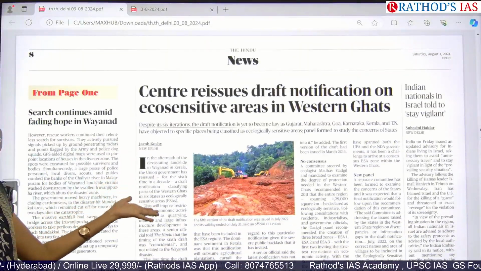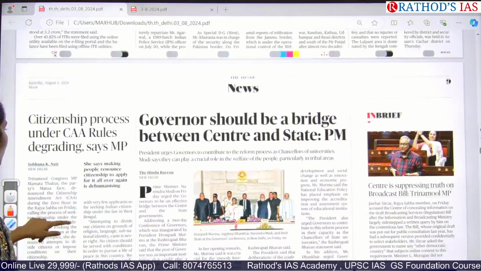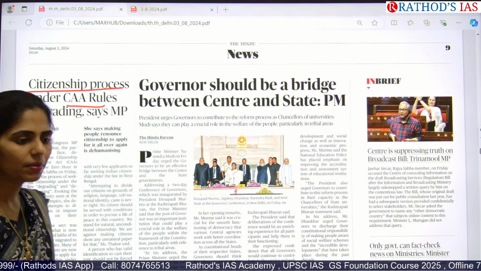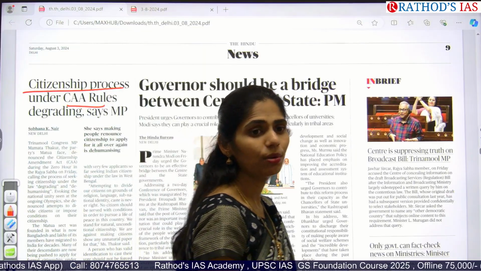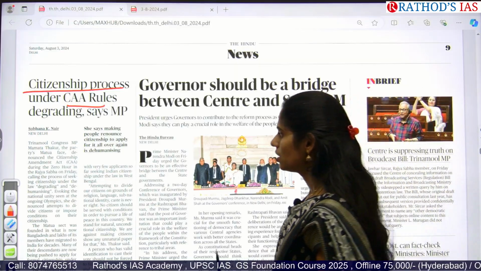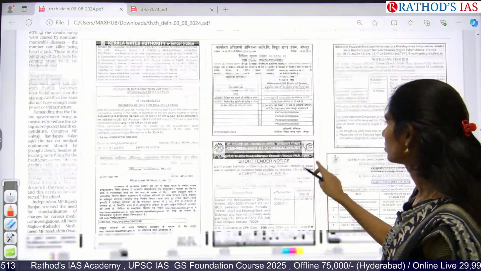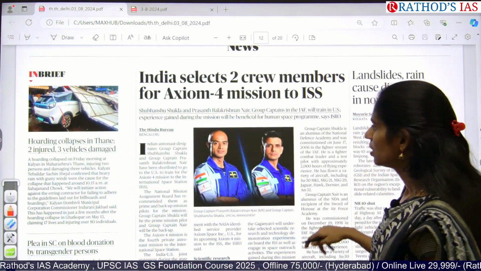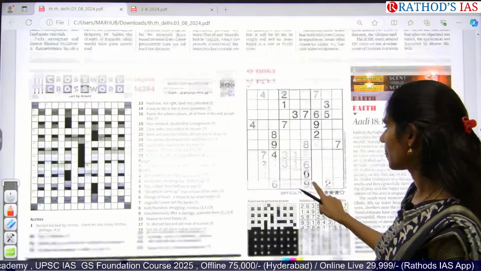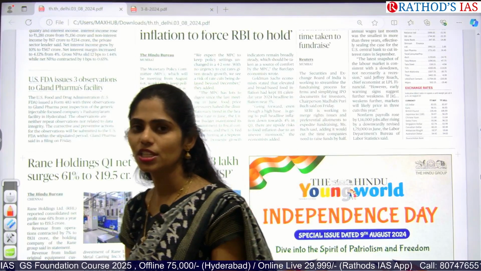And here I discussed this Western Ghats topic. And if you move on here, there is one article regarding the Citizenship Amendment Act. You have to see what the Citizenship Amendment Act is, what the provisions are, which communities are going to get citizenship and from which countries, what the advantages are, and what the disadvantages are. So that is enough. Okay, that's all. These are the important articles that appeared in today's Hindu newspaper.